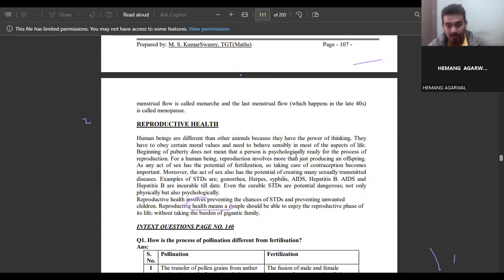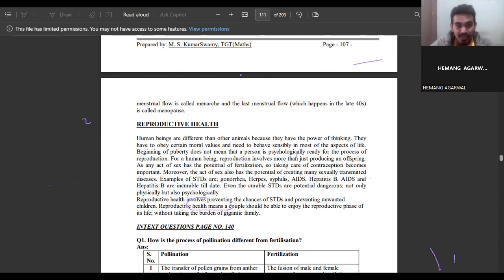For the better reproductive system, for the better development of the offspring, and for better development of their wombs, we have to be careful about health as well. There are a lot of diseases also, because there is some fatality in reproduction.